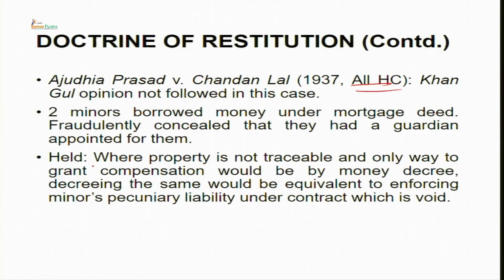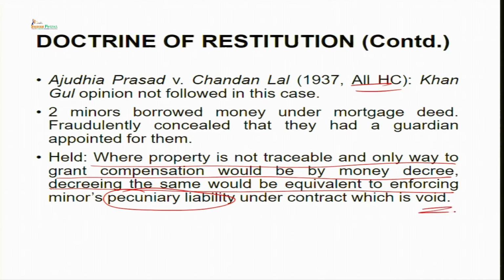Now the court held that where property is not traceable and the only way to grant compensation would be by money decree, decreeing the same would be equivalent to enforcing minors' pecuniary, that is monetary liability under contract, which is void. That means in this judgment again Mohri Bibi, that is minors agreement, is void ab initio, and the doctrine of restitution as was laid down in Leslie versus Shell had come into picture, because in Leslie versus Shell also something which is not traceable in the possession, the minor cannot be compelled to restore.